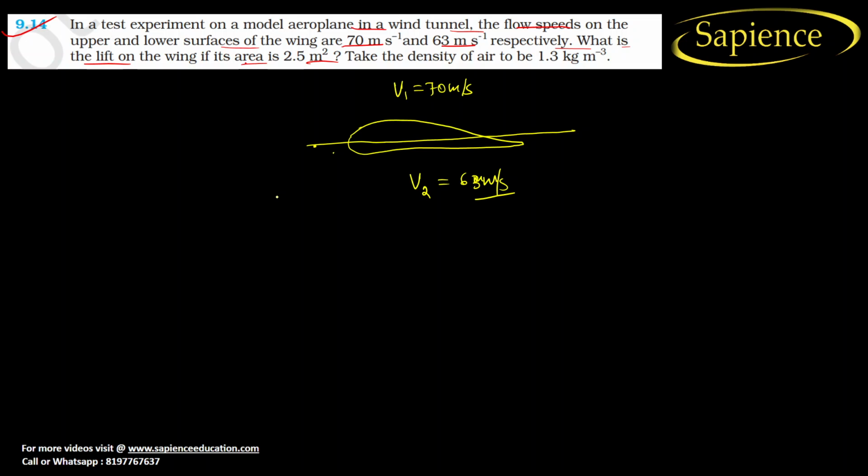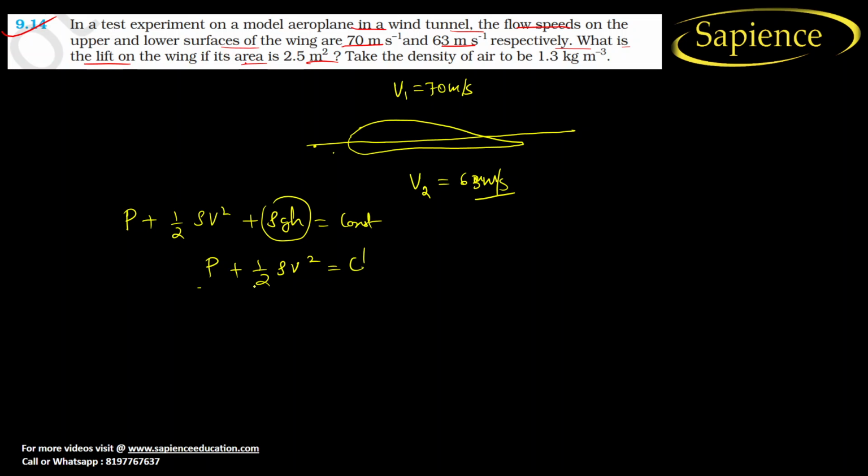the potential energy. So we know that Bernoulli's equation is pressure plus half rho v square plus rho gh is equal to constant. Now since the height is constant, here we can write P plus 1 by 2 rho v square is equal to constant.